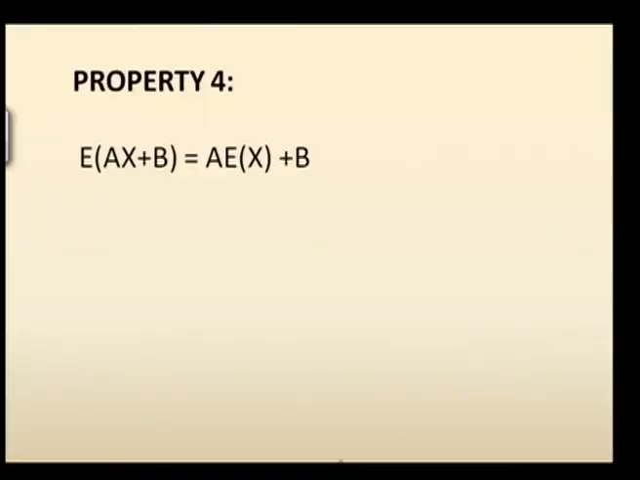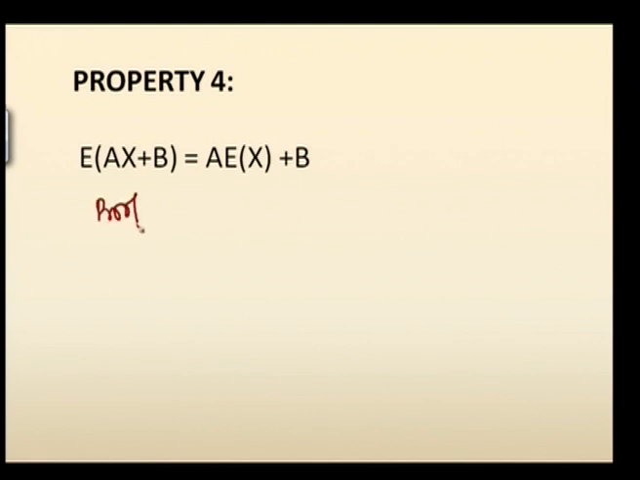Welcome after the break. Before the break we have seen the definition of mathematical expectation of a random variable for discrete and continuous case, and we are also seeing some of the properties of expectation. We have so far seen 3 properties. Now we will deal with the fourth property. The fourth property says E of ax plus b is equal to a into E of x plus b.